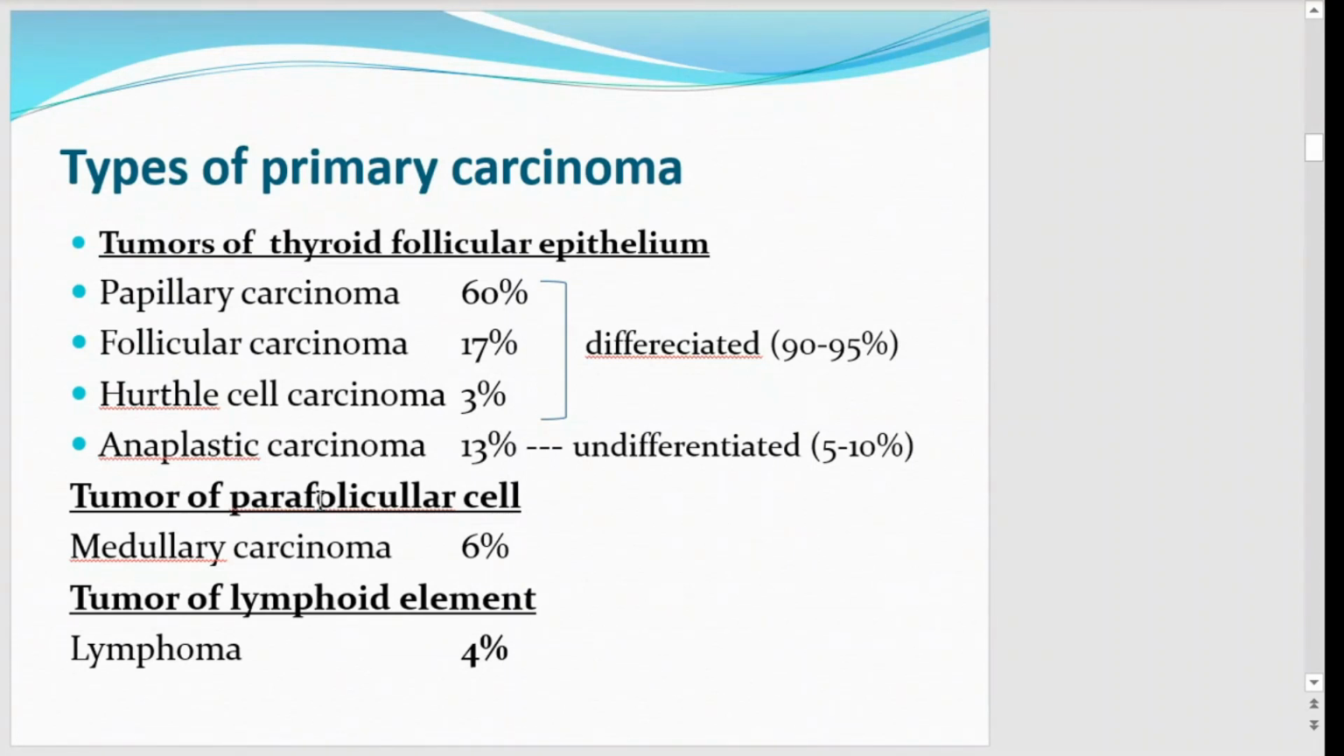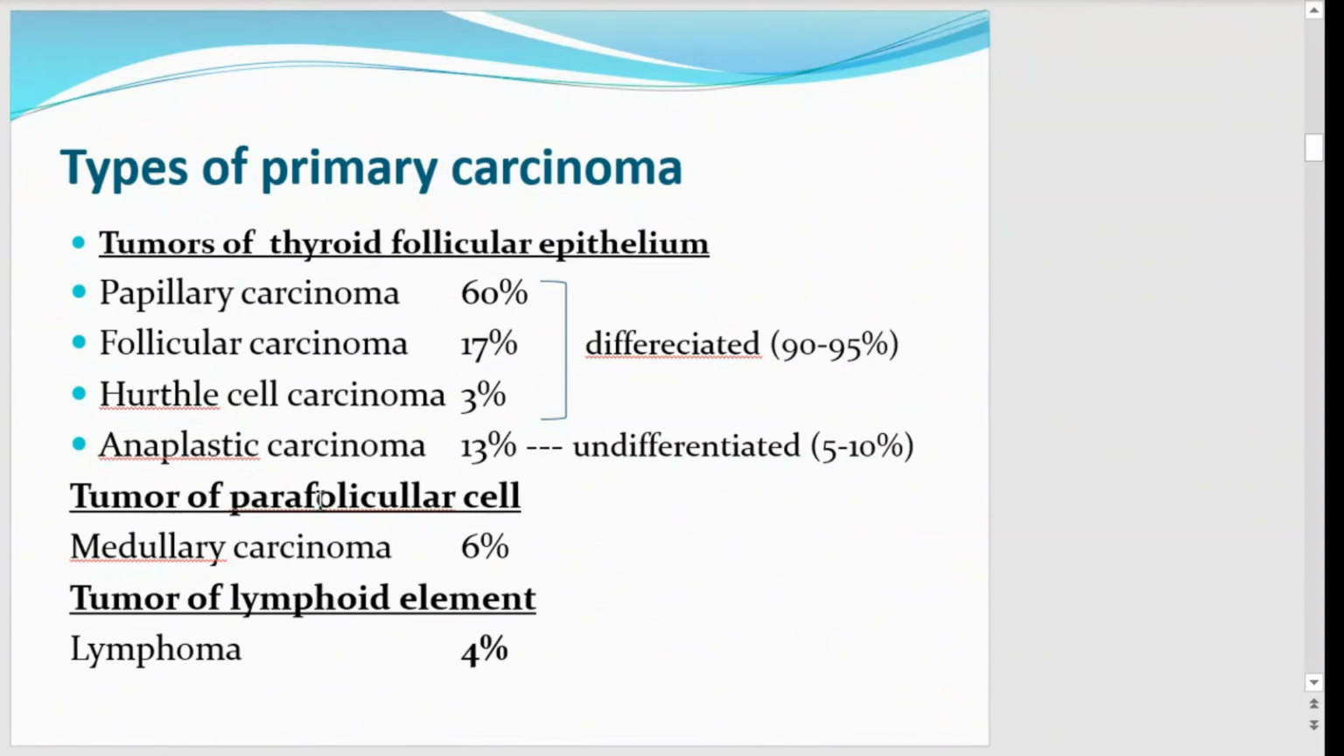These are the papillary carcinomas. Papillary carcinomas occur in about 60% of cases, follicular carcinoma 17% of cases, Hurthle cell carcinoma 3% of cases, anaplastic carcinoma 13% of cases. Now the papillary carcinoma, the follicular carcinoma, and Hurthle cell carcinoma are differentiated, and they occur in 90 to 95% of the cases. Anaplastic carcinomas are undifferentiated, and these undifferentiated thyroid carcinomas are found in 5 to 10% of cases.